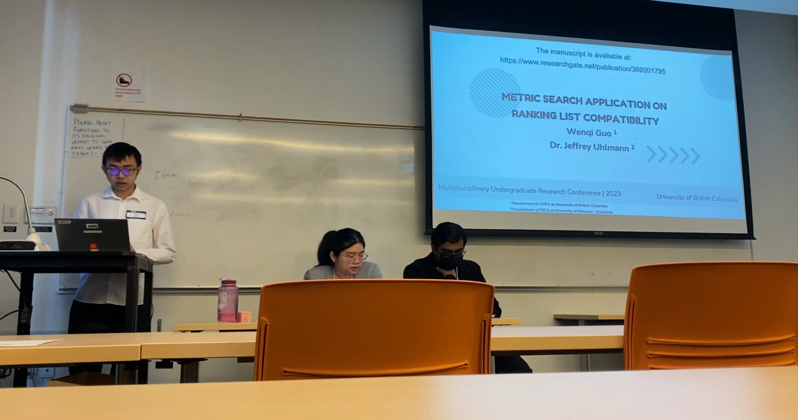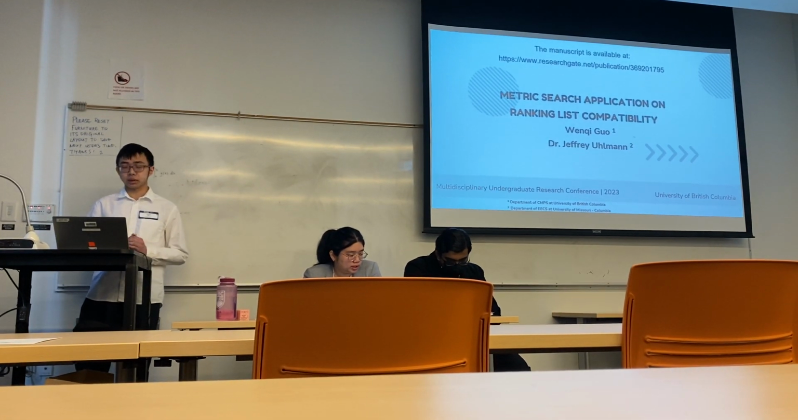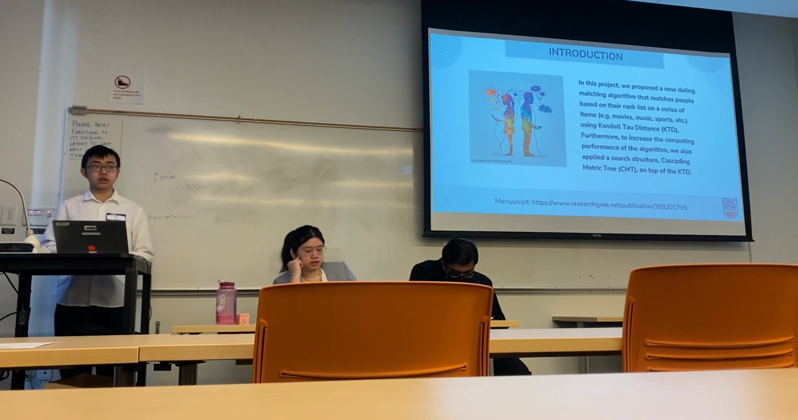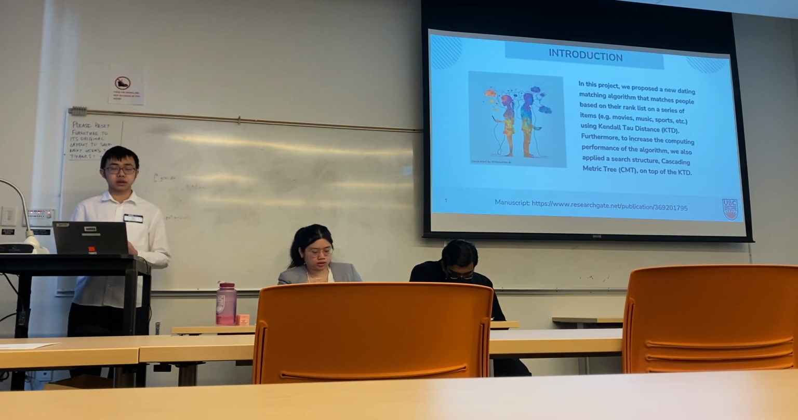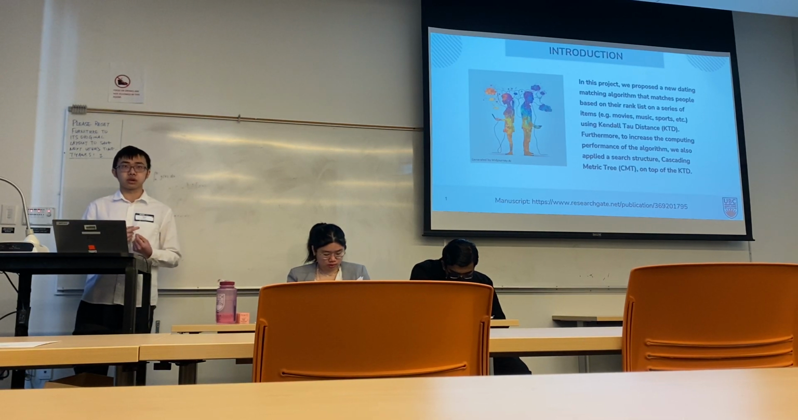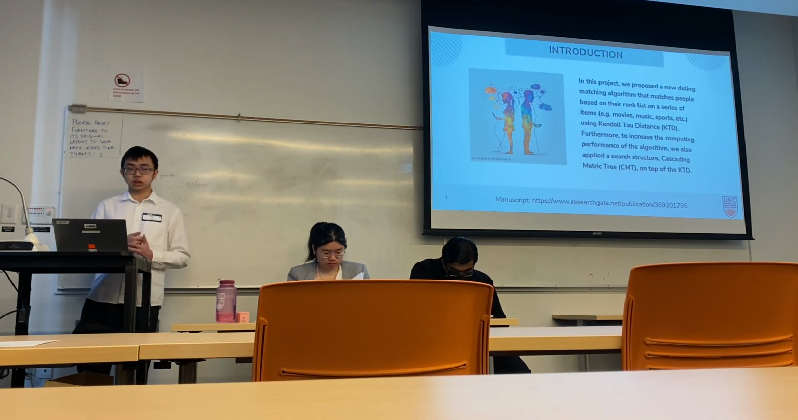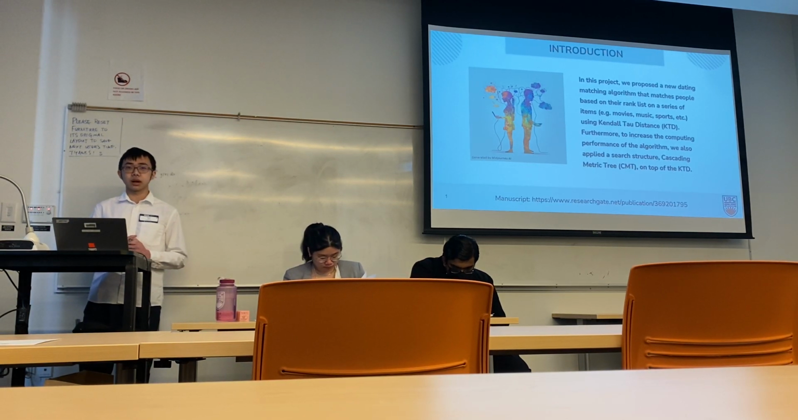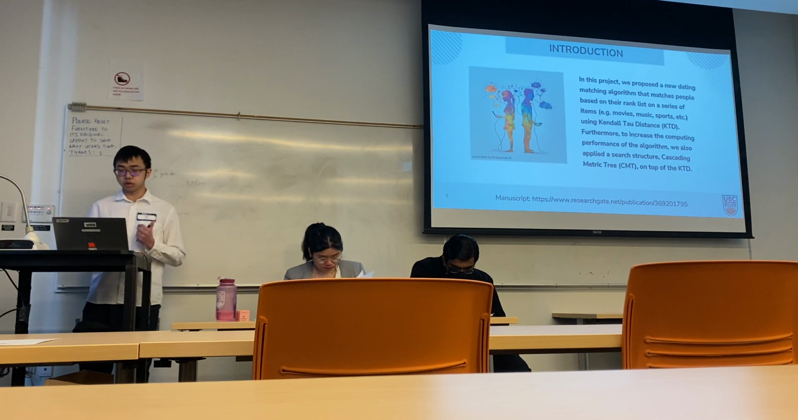So today my project is about a metric search application on ranking list compatibilities. Basically, we made a new dating match algorithm that will match people based on their ranking list on a series of items, such as their favorite movie or favorite music. We're doing this by using the Kendall tau distance. And to increase the performance of this algorithm, we are going to apply the metric tree to make it